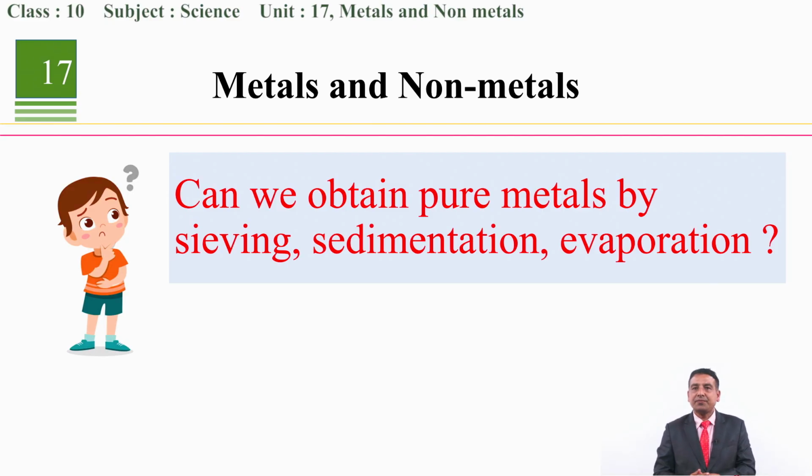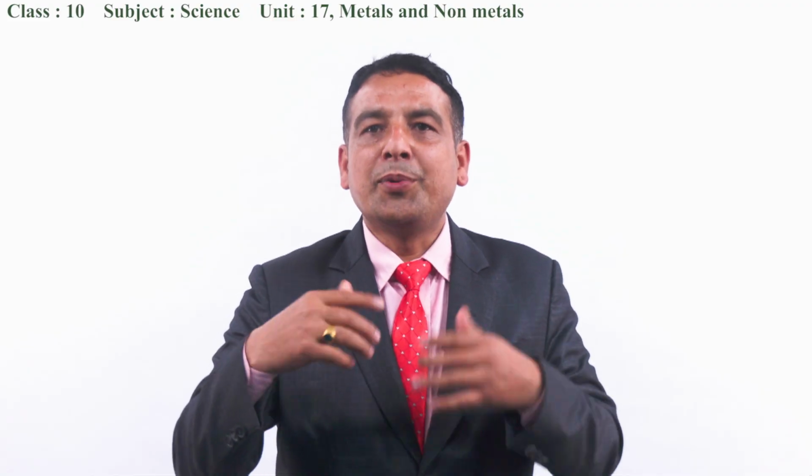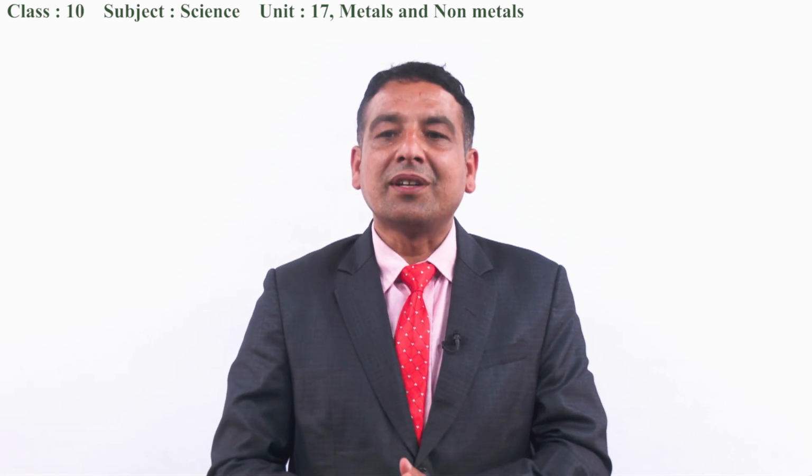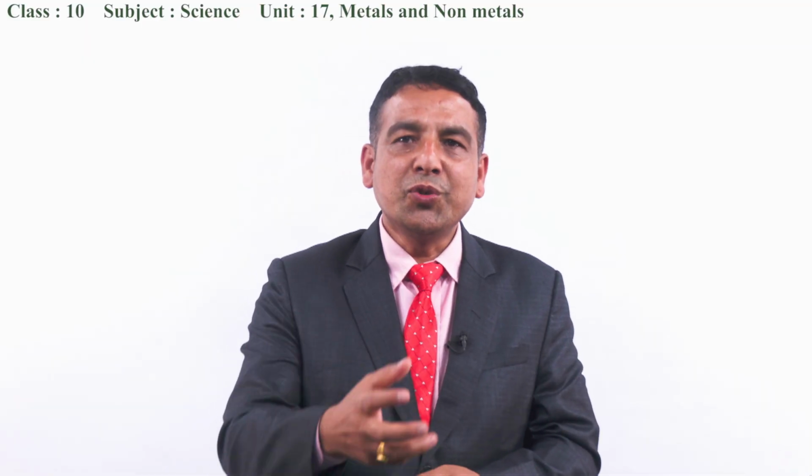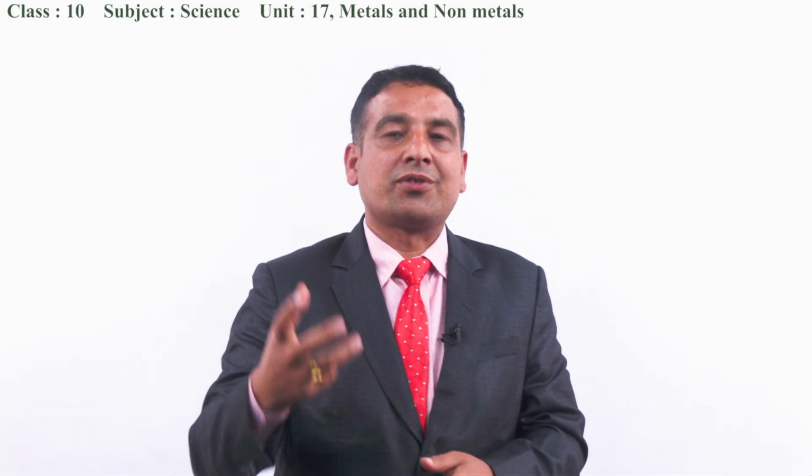So, obviously there will be different processes for the different types of ores. For example, before taking it to the industries for extraction, we need to take out what?